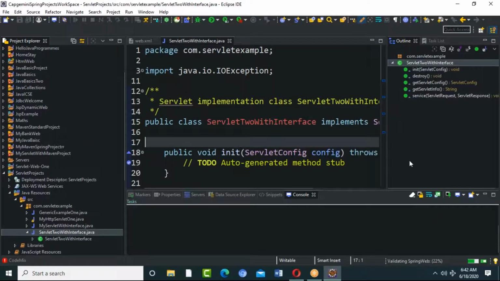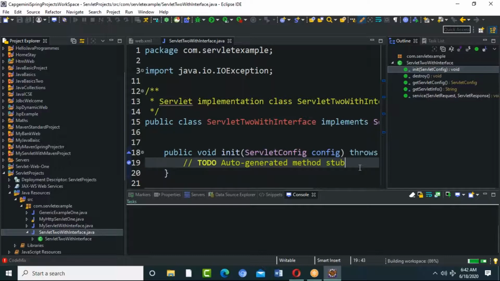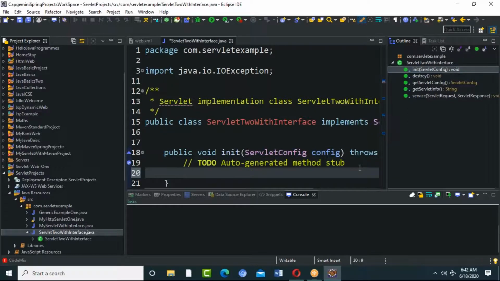So I have the init method, and that is in servlet 2 with interface.